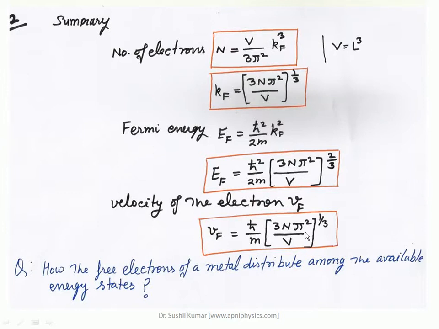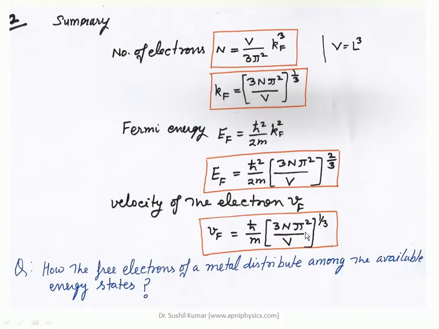How can one find the total number of electrons or the number of states? Because this N came from the density of states. Here N is the result of 2 multiplied by the density of states.